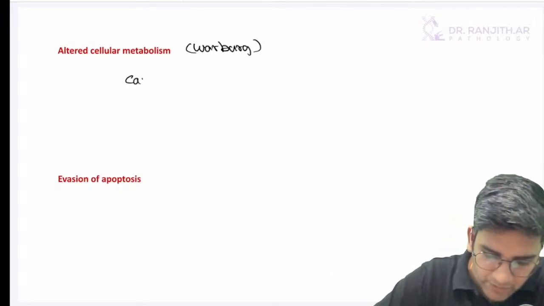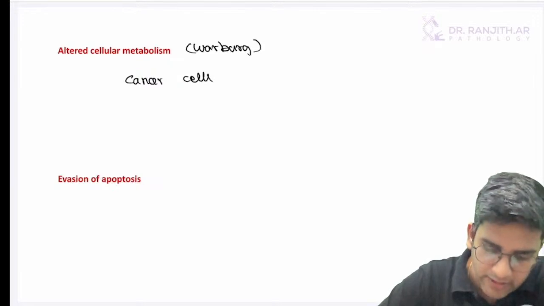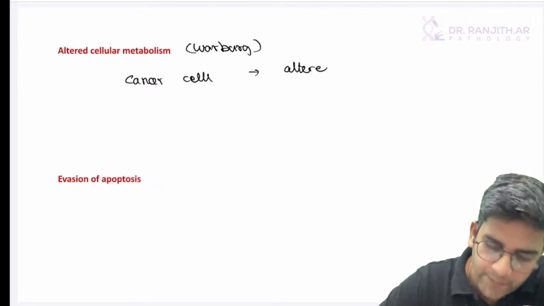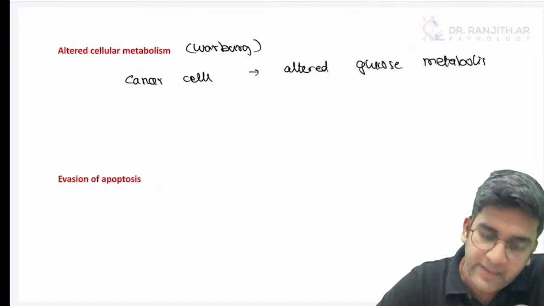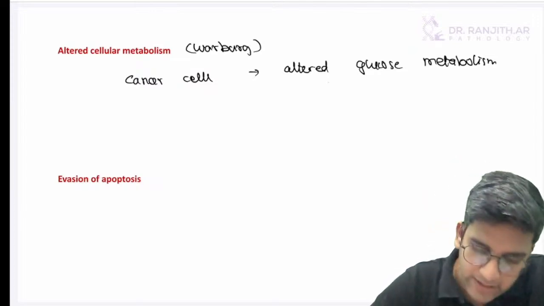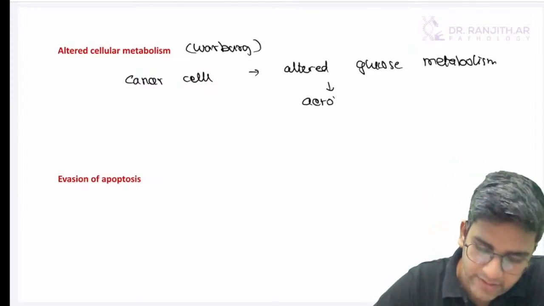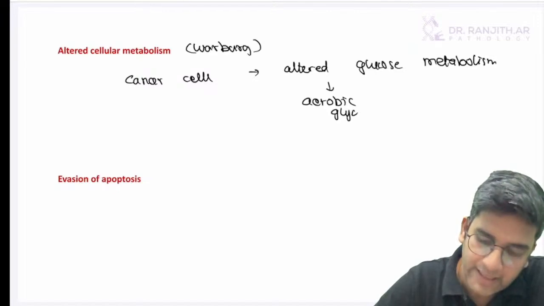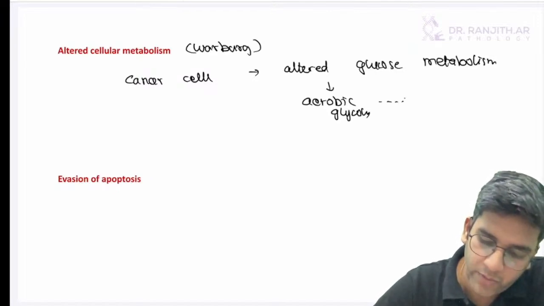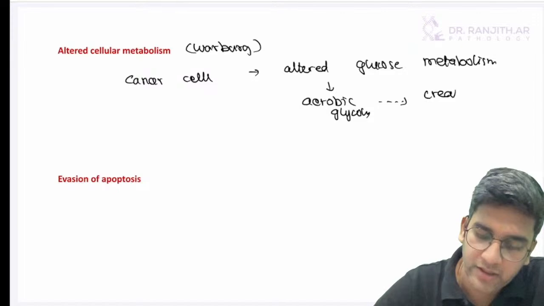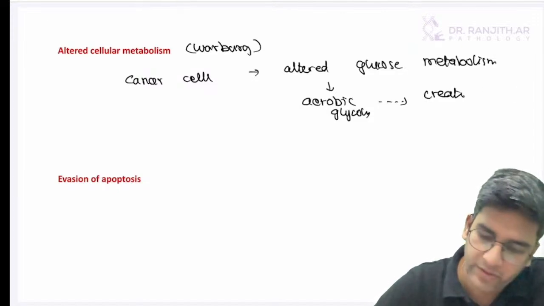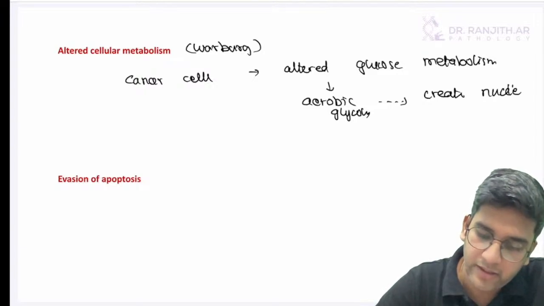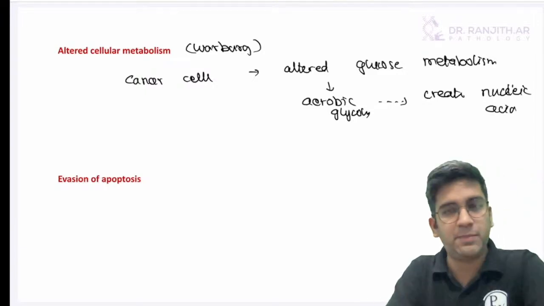So in cancer cells, primarily what happens is there will be an altered glucose metabolism. That's what is Warburg's effect. So when I say altered glucose metabolism, it will be consumed only by aerobic glycolysis, right? It will stop at aerobic glycolysis, and the rest of them will be channelized to create DNA and RNA, or nucleic acid, by letting go of excess ATP production, right?